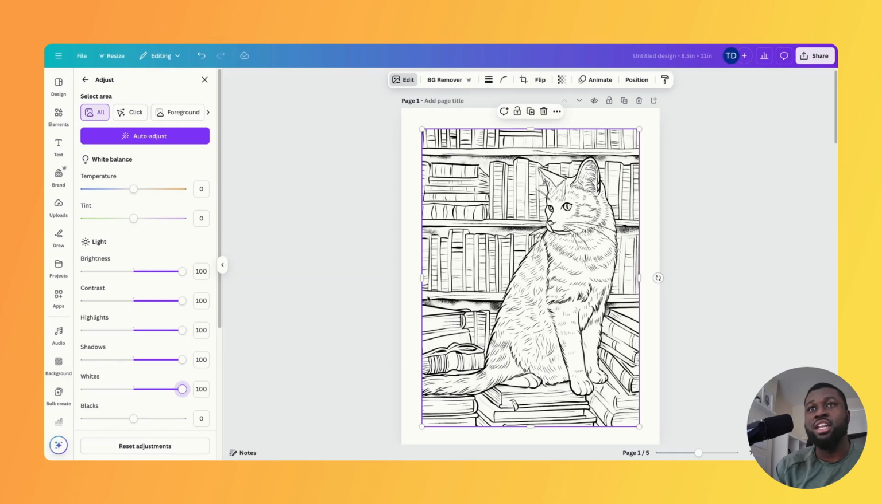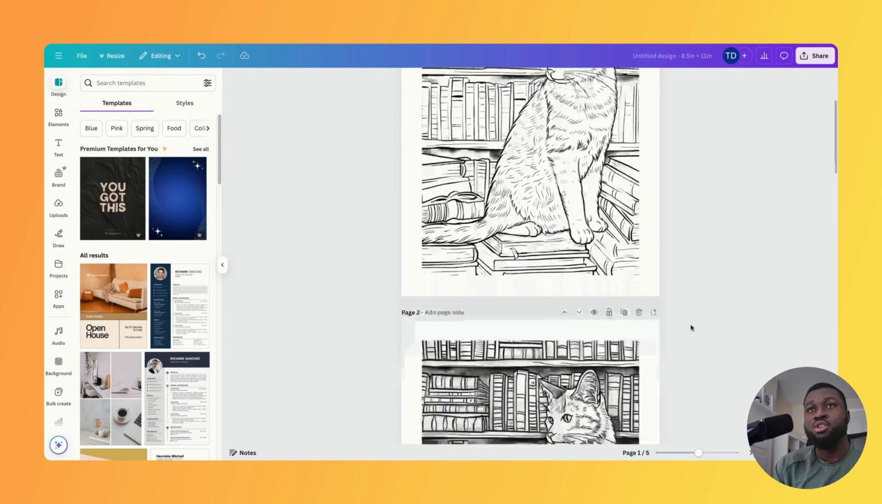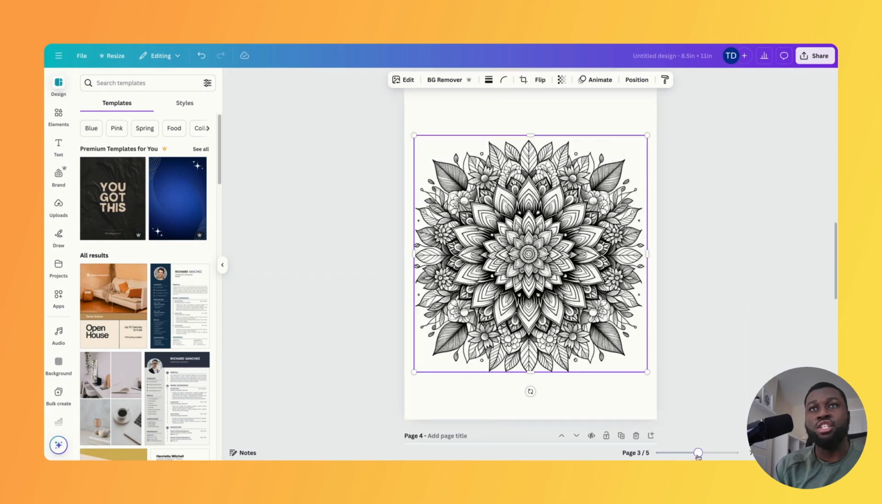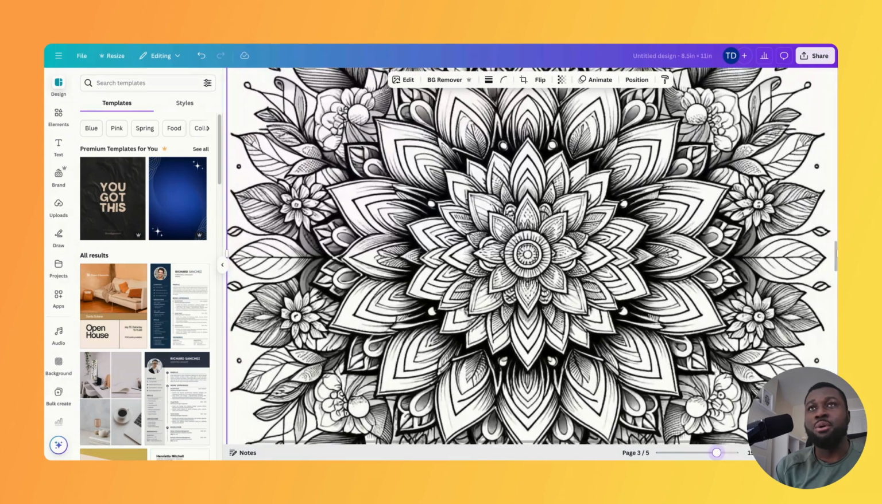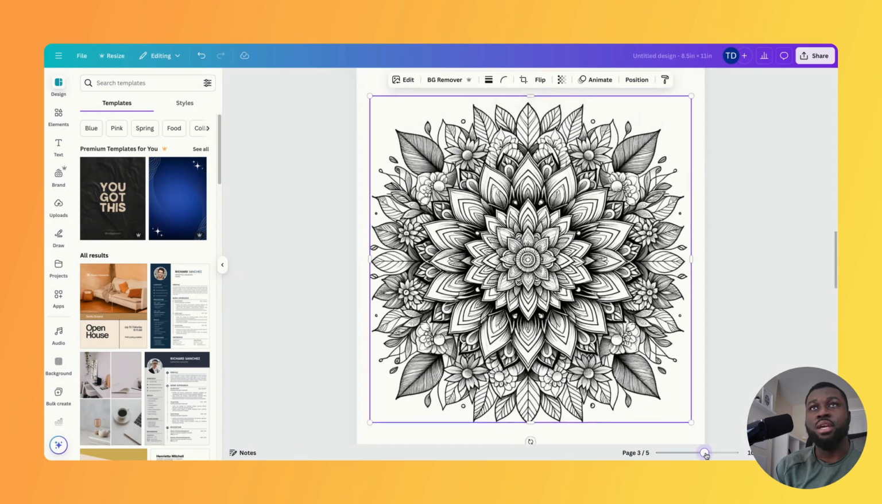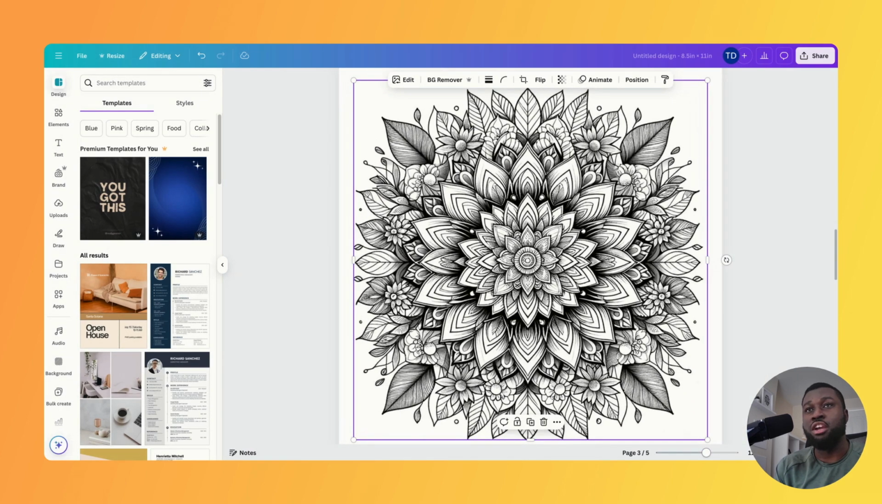Now with blurry images, you can also do this within Canva. Let's take a look at this image here. It might look okay on the surface, but when you actually zoom in, you can see how blurry certain areas are. The issue is that when customers order this book and they want to color in areas, they won't be able to color in certain areas of the image because of the blurriness.